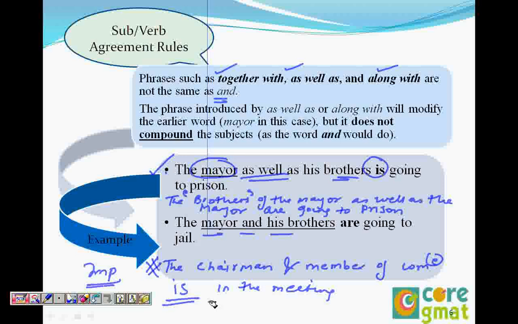You can write fish and chips is my favorite dish. In this case, fish and chips makes one dish. We don't say fish and chips are my favorite dish. Absolutely. We say roses and guns is my favorite band.